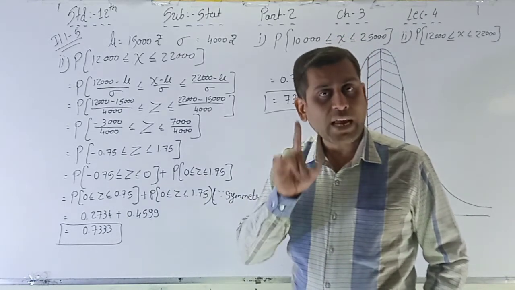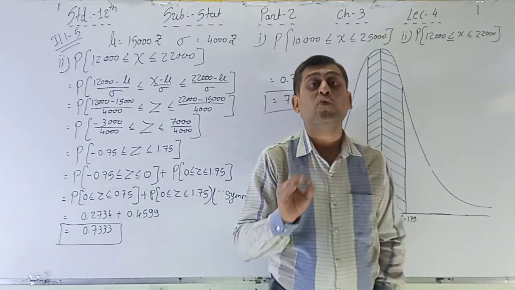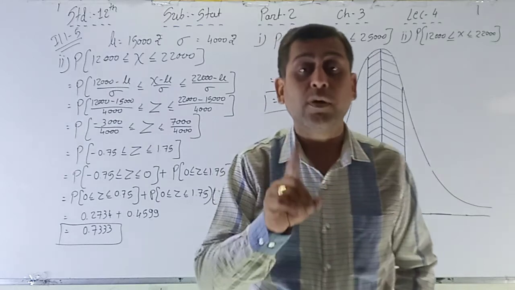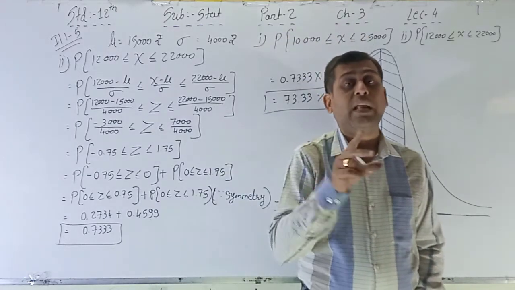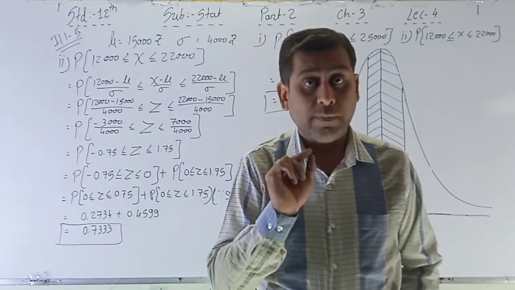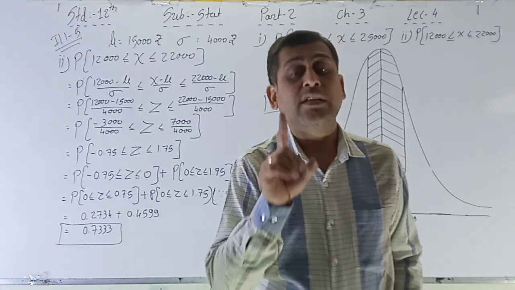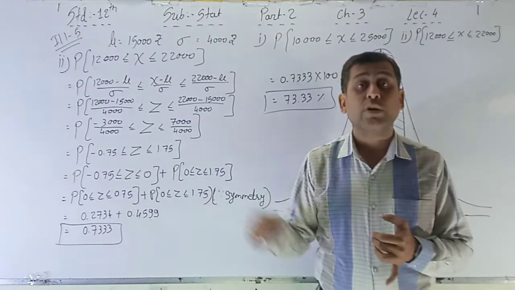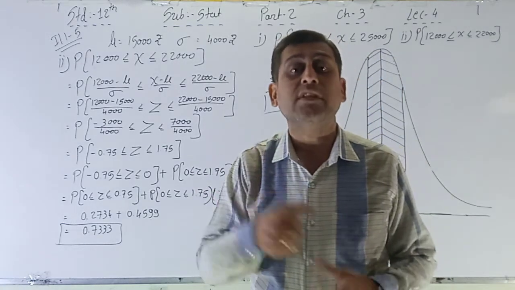They will not directly ask for mu and sigma, they will ask you to find the parameters of normal distribution. See, I told you in the second chapter the parameters of binomial distribution are n and p, small n, and probability of success small p. Here the parameters of normal distribution are mu and sigma.